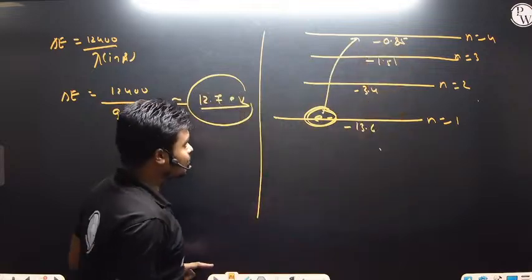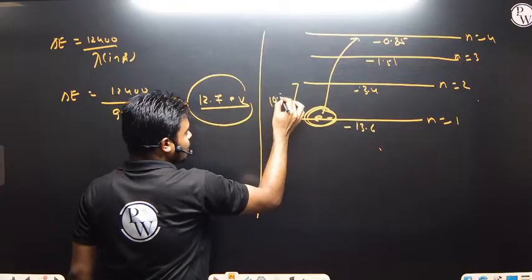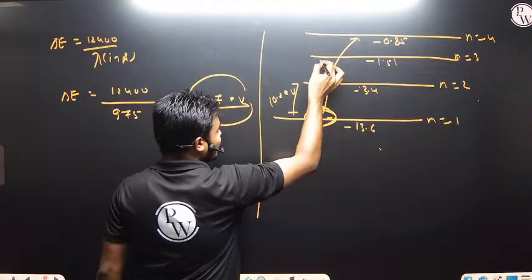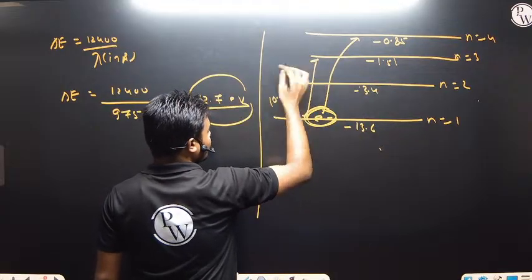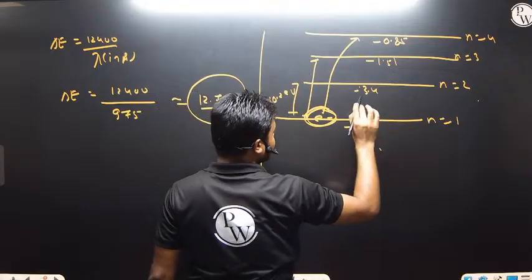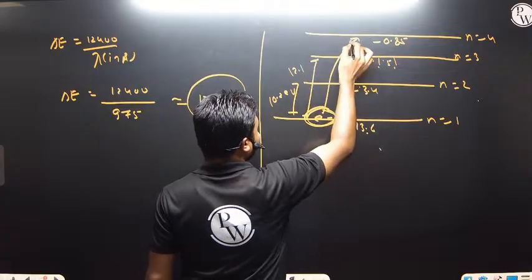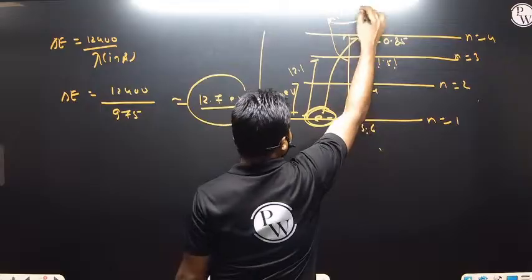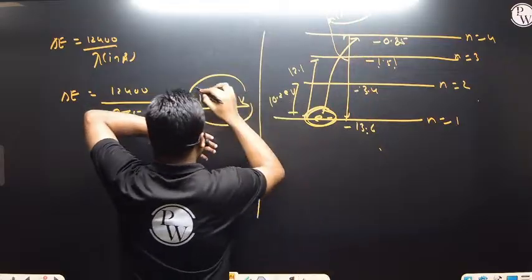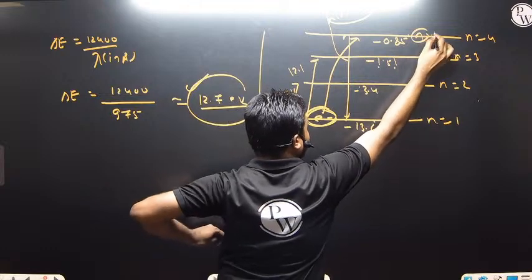Why? Because of the difference. You have to remember this difference. The difference in energy here is 10.2 electron volt. For the next levels, with 1.5 and 13.6, the difference is 12.1, and the difference we get here is 12.75. So basically, the electron is absorbing this 12.7 electron volt and jumping from n equals to 1 to n equals to 4. Now from here the electron will be coming back.